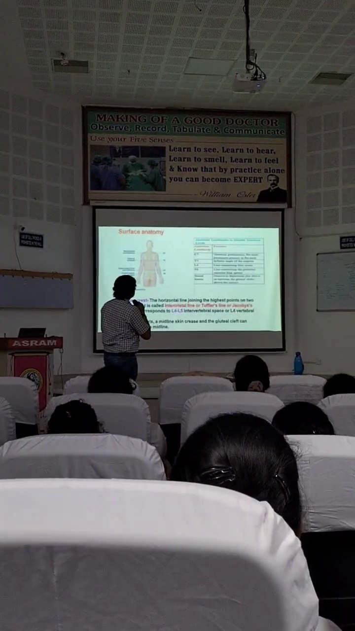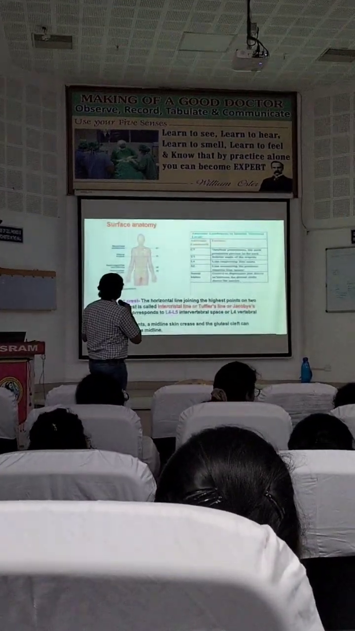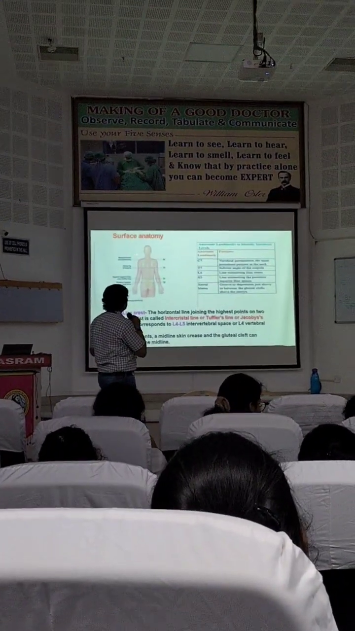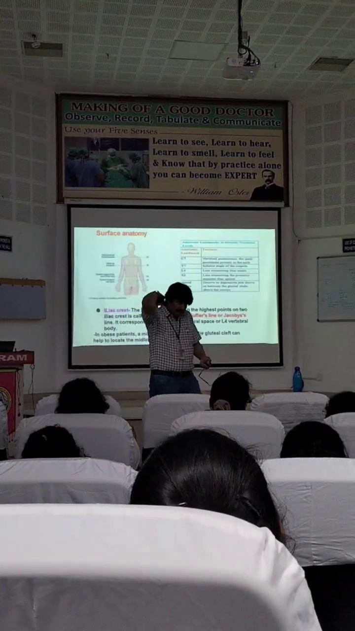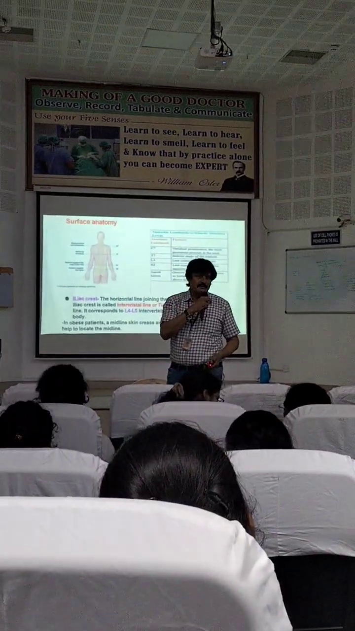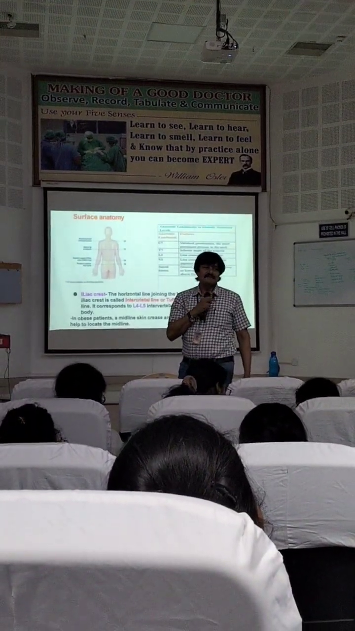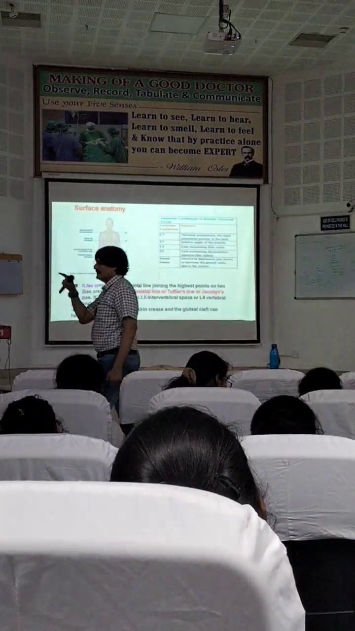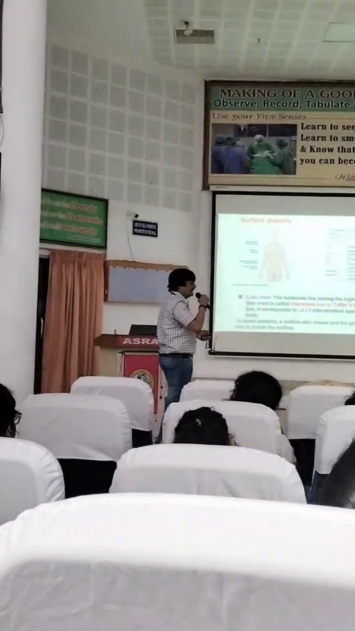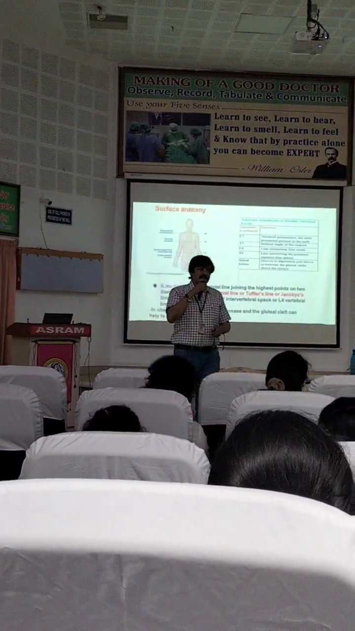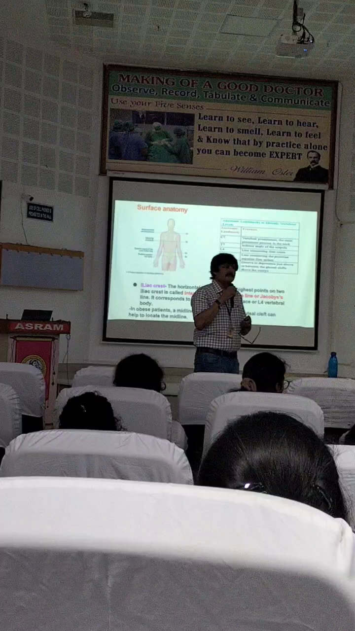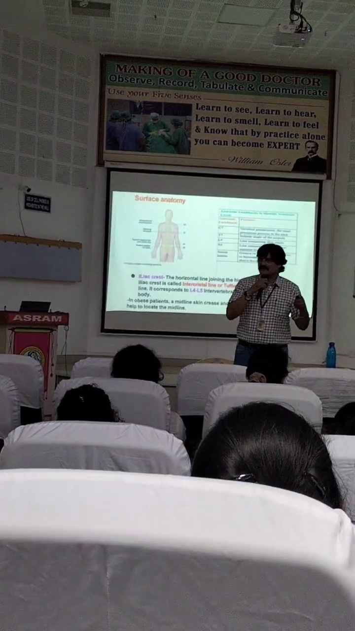Now what are these? See, C7 is the most prominent vertebra, the most protuberant thing, C7. That's how you know the landmark. Then scapula, everyone knows the scapula. The lowest border of the scapula corresponds to the thoracic 7th vertebra, T7.